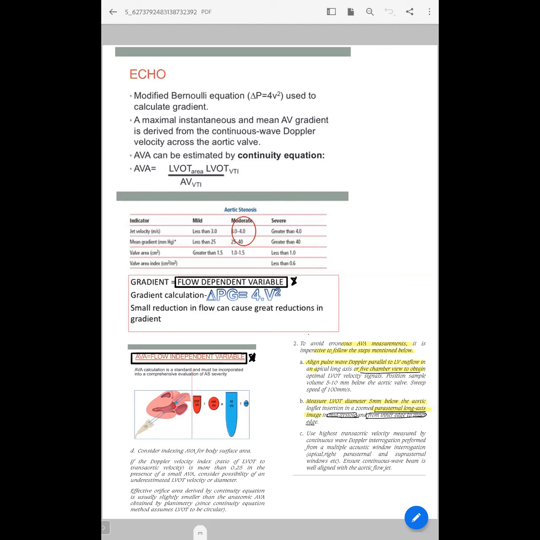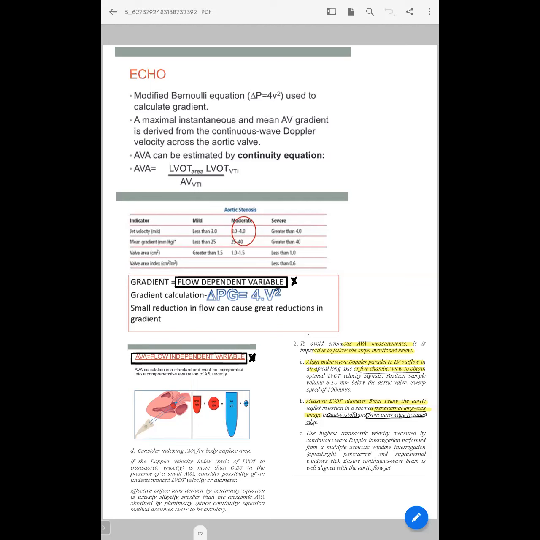This Doppler wave should be aligned parallel to the LVOT, in the 5-chamber view. The pulse wave signal for calculating the LVOT velocity should be positioned 5 to 10 mm below the aortic valve, and the sweep speed should be 100 mm per second.